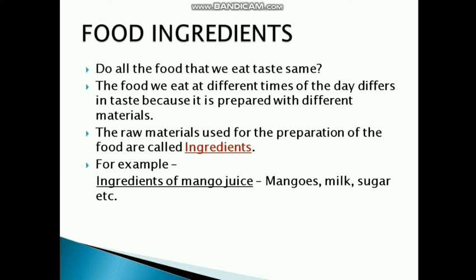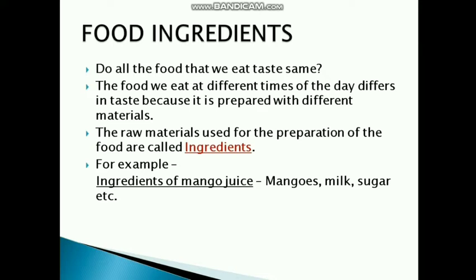The raw materials used for the preparation of food are called the ingredients, and whatever raw materials are required to make the dish are known as ingredients. For example, ingredients of a mango juice. Suppose you have to prepare a mango juice. What all materials will you require? Some mangoes, milk and sugar. After that you will be able to make mango juice. So all these raw materials are the ingredients of the mango juice.